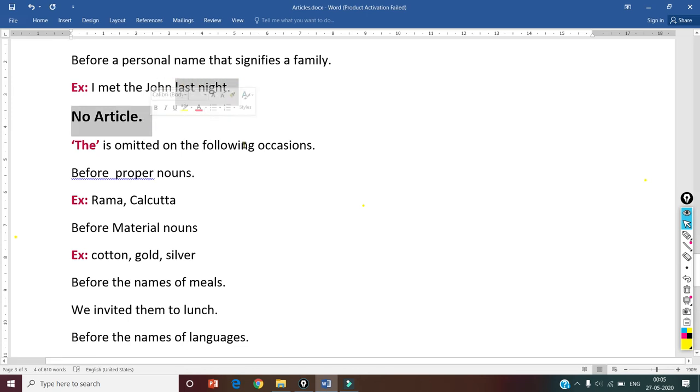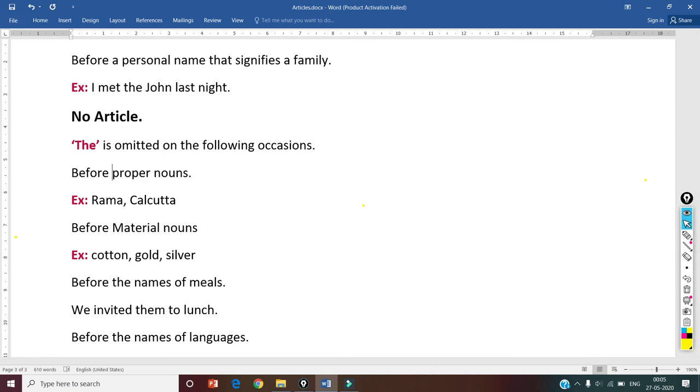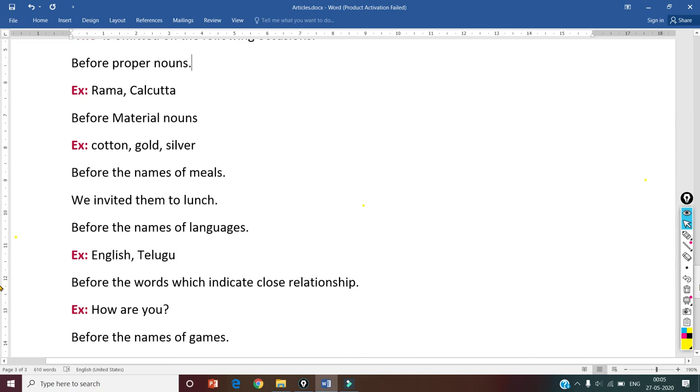Next, let us see when we should not use any article in the sentence. The omission of article we can say here. Okay, see here, before proper nouns we cannot use any article, like a Rama, a Calcutta we should not use. At the same time, the Rama, the Calcutta also we cannot say. Before material nouns. Okay, before the names of meals, material nouns cotton, gold, silver, copper. Okay, before these nouns we cannot use.